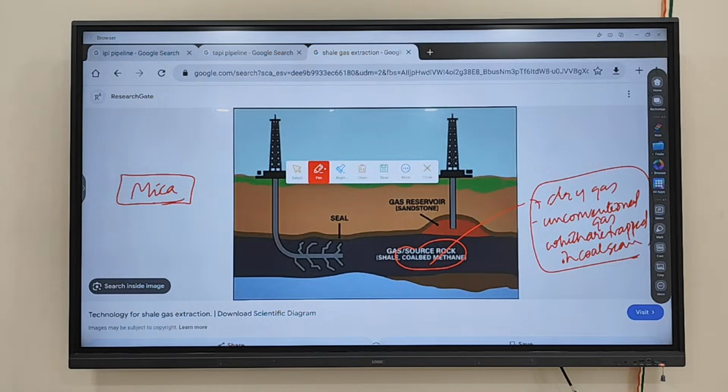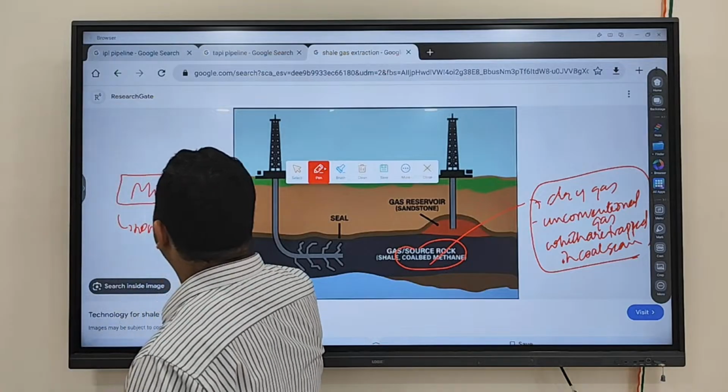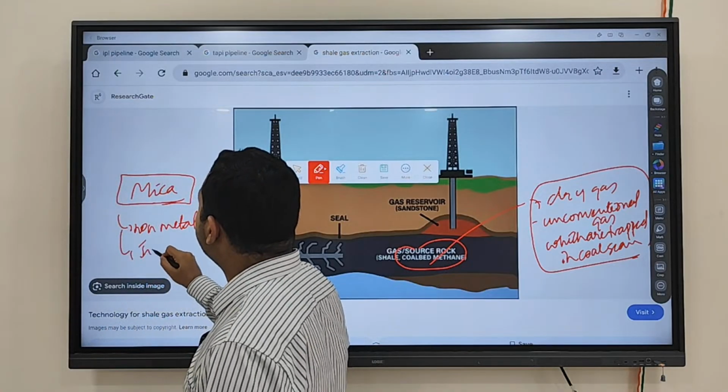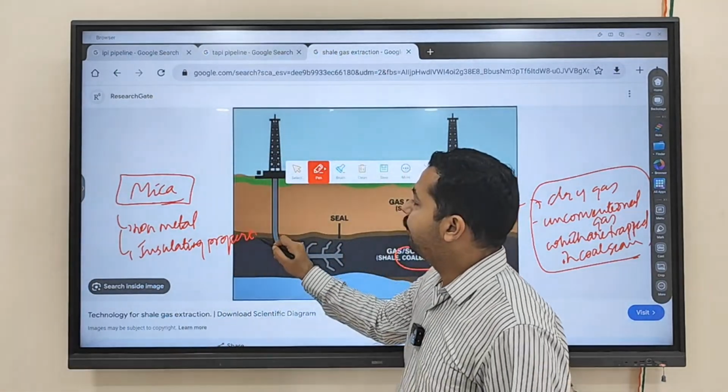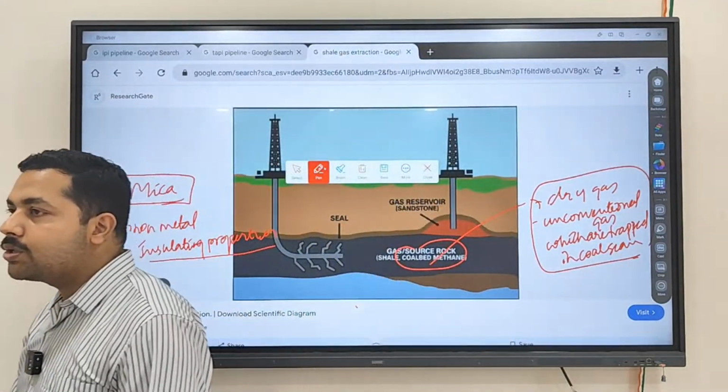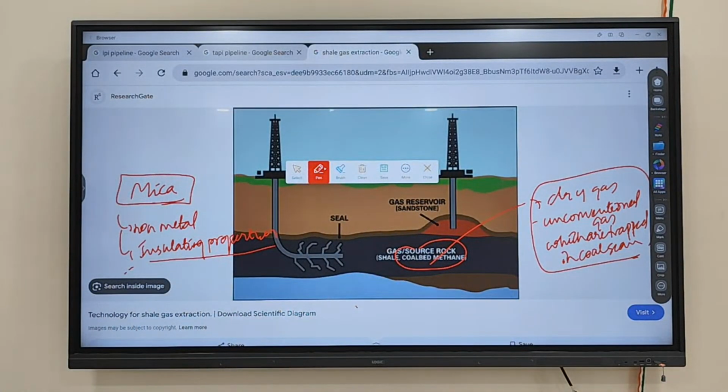And mica is known for what? Known for its insulating properties. It is a non-metal known for insulation. What does insulation mean? You have something called a conductor. Conductor means what? Which conducts electricity. Insulator means what? Which does not conduct electricity, or which opposes the flow of electricity. That is called an insulator.